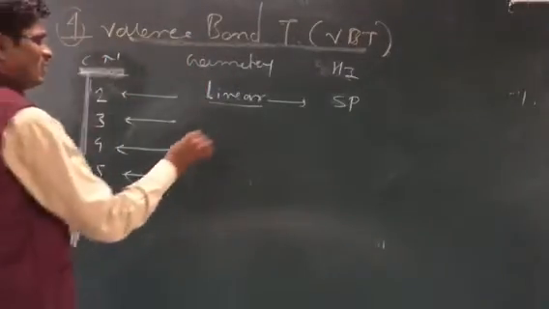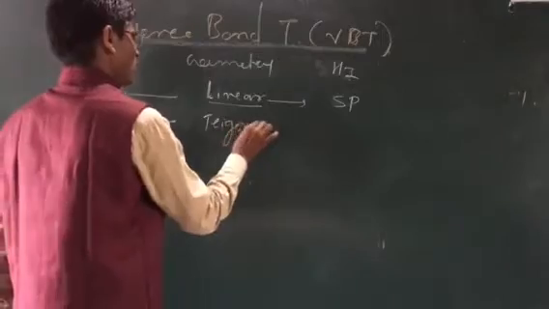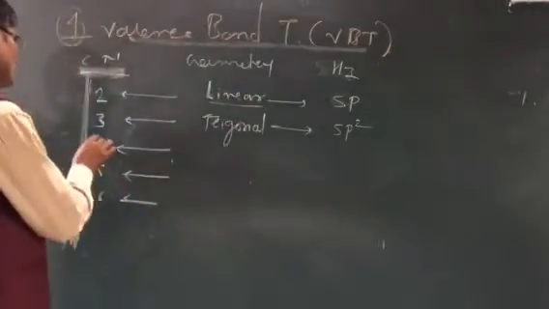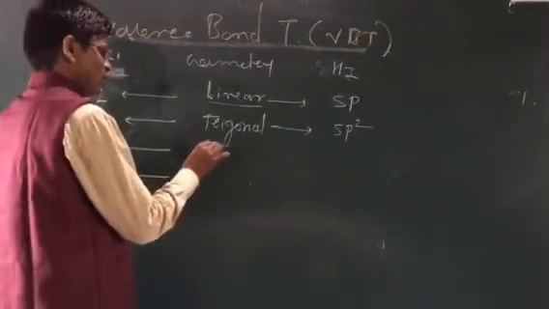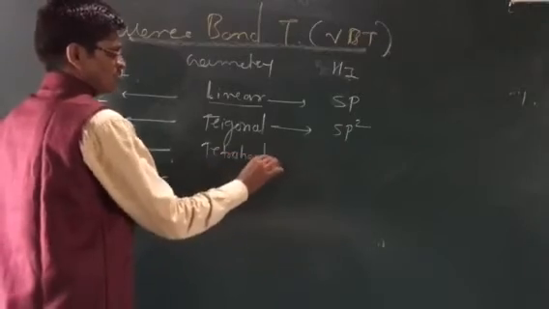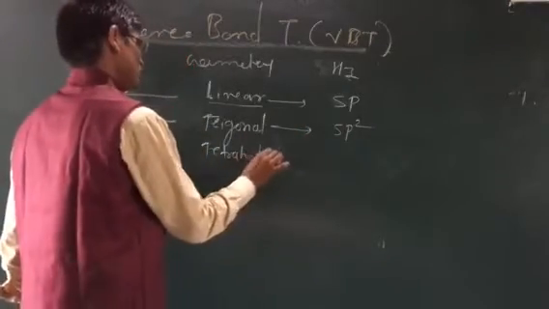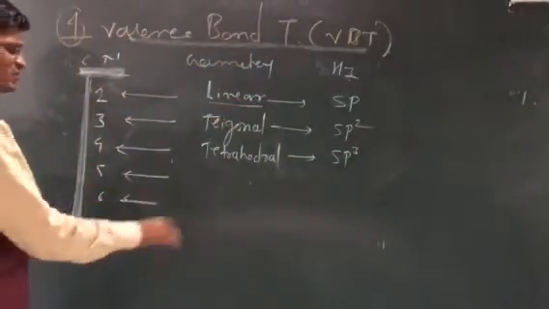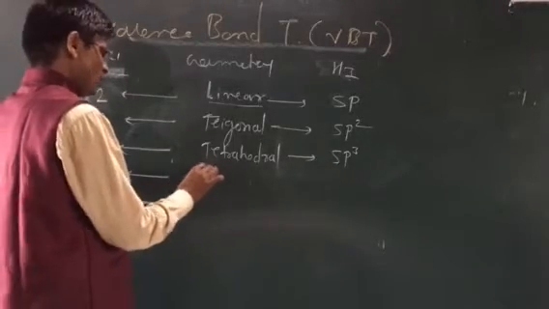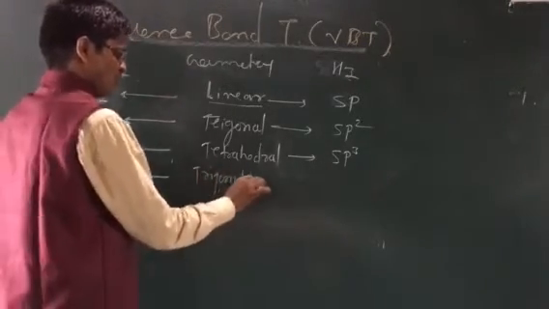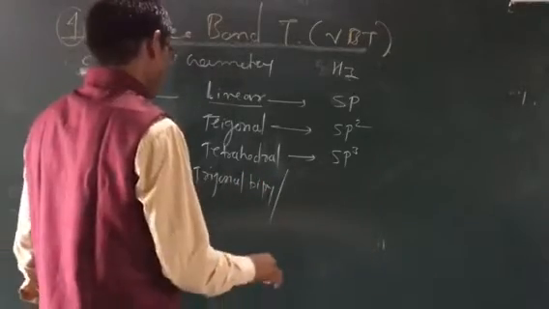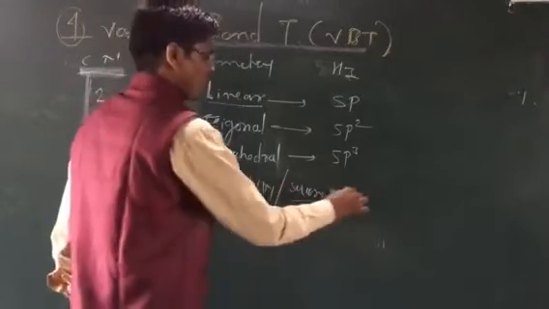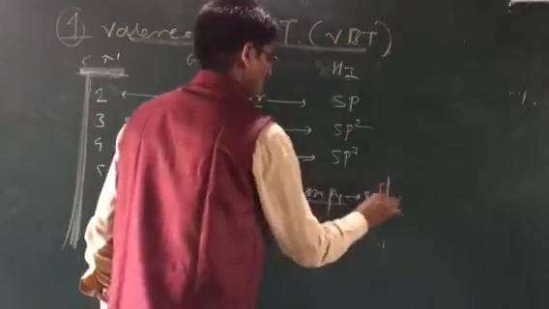If the coordination number is 3, the geometry of the molecule is trigonal planar, with sp2 hybridization. If the coordination number is 4, the geometry is tetrahedral, with sp3 hybridization. If the coordination number is 5, the geometry is trigonal bipyramidal or square pyramidal, and the hybridization is sp3d.